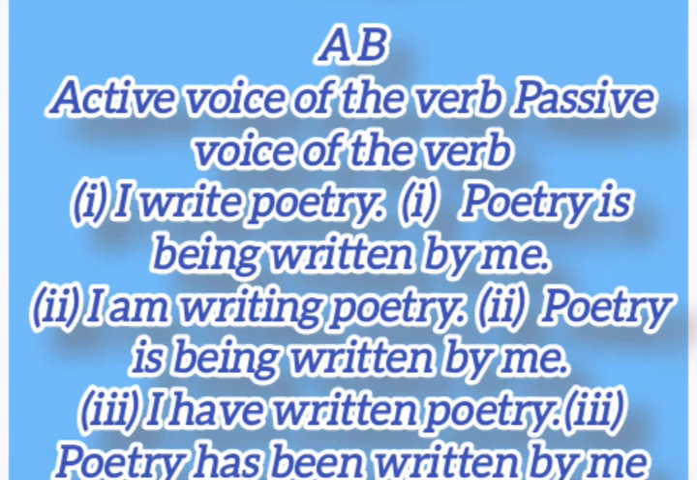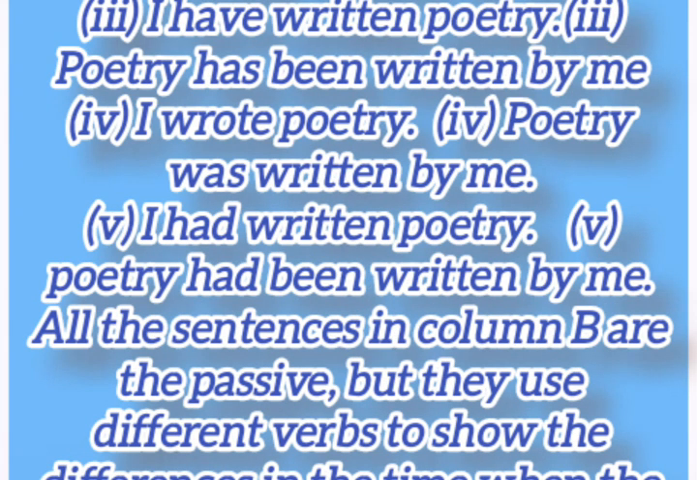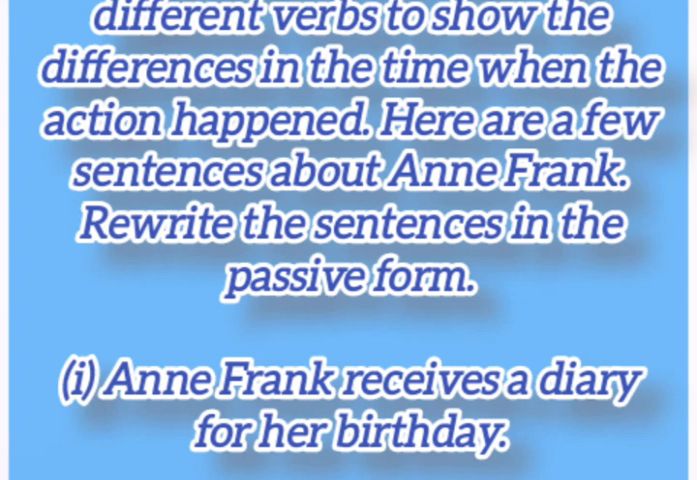Column A, active voice of the verb; column B, passive voice of the verb. 1. I write poetry. Poetry is written by me. 2. I am writing poetry. Poetry is being written by me. 3. I have written poetry. Poetry has been written by me. 4. I wrote poetry. Poetry was written by me. 5. I had written poetry. Poetry had been written by me. All the sentences in column B are in the passive, but they use different verbs to show the differences in the time when the action happened.